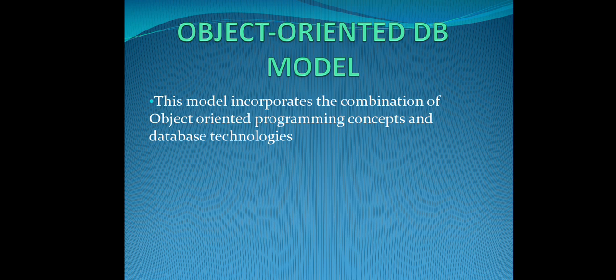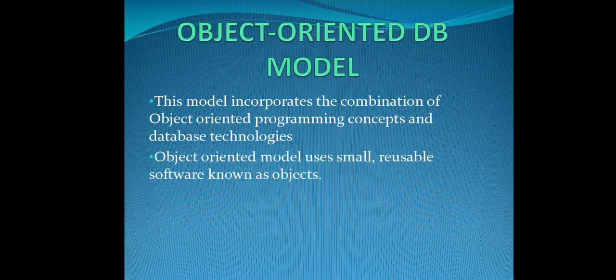That concept is used in combination with database technologies. Here all the data is stored as objects. In a normal database all the data is stored in tables, but here everything is stored as objects. Each object has attributes and behavior.